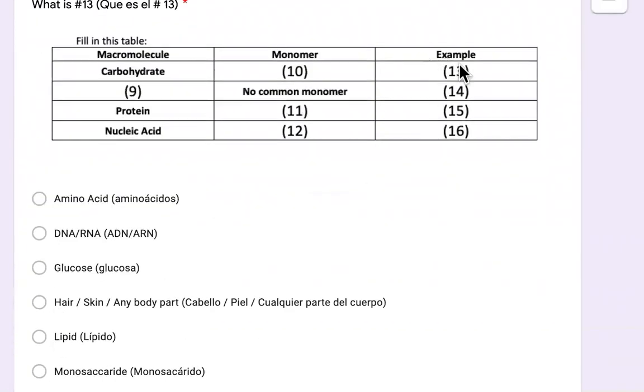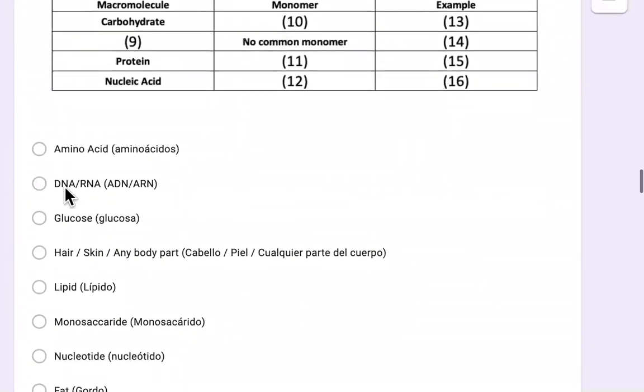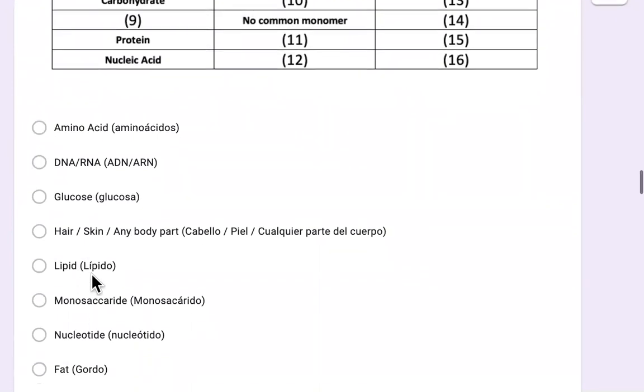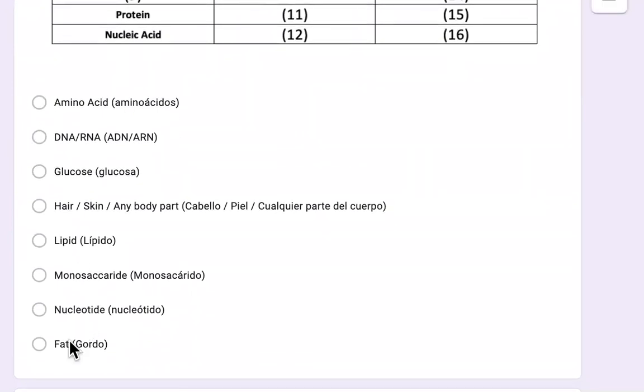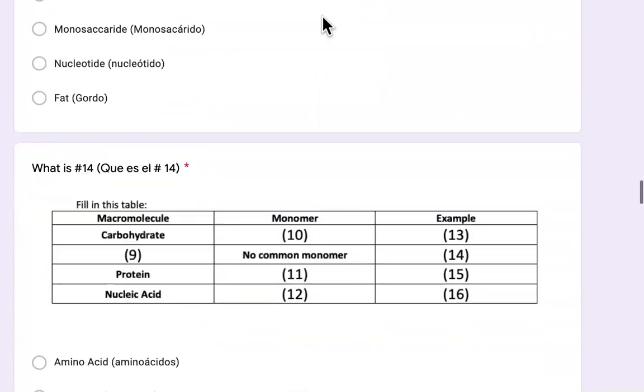Number 13, an example of a carbohydrate. What is an example of a carbohydrate? Amino acids, DNA and RNA, glucose, hair, skin, or any other body part, lipids, monosaccharide, nucleotide, or fat. What is an example of a carbohydrate or something to do with a carbohydrate?